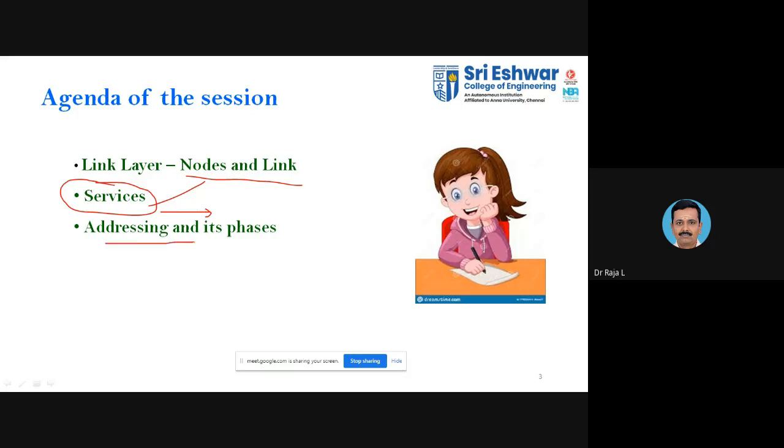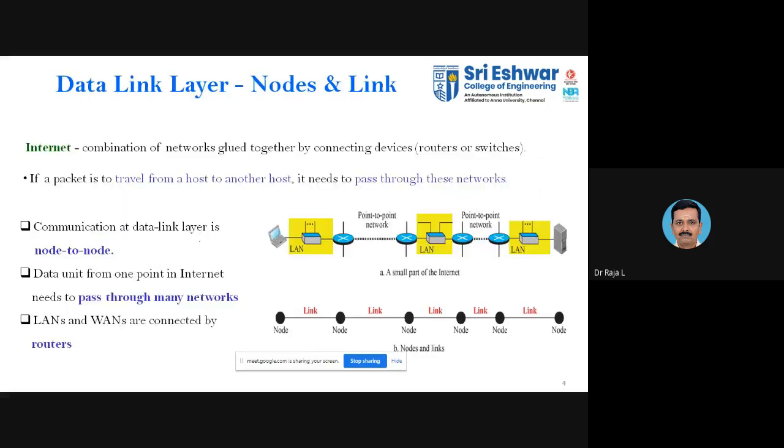Then we will be discussing the addressing and its spaces: unicast, multicast, broadcast. So how does it look? Normally we will say the unicast address is one-to-one, then one-to-many, and one-to-all. If an address is given, normally the IP address, how will you identify whether it is a unicast, multicast, or broadcast? Those things we'll be discussing in this addressing phase.